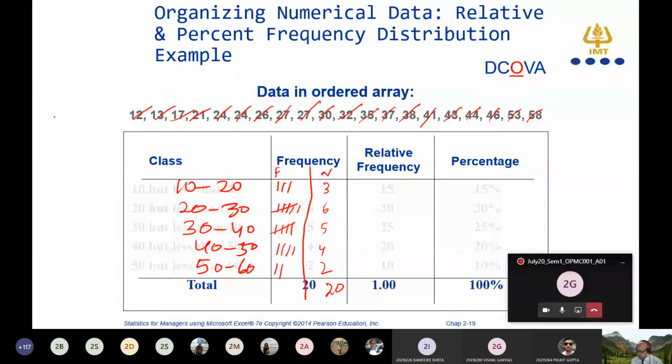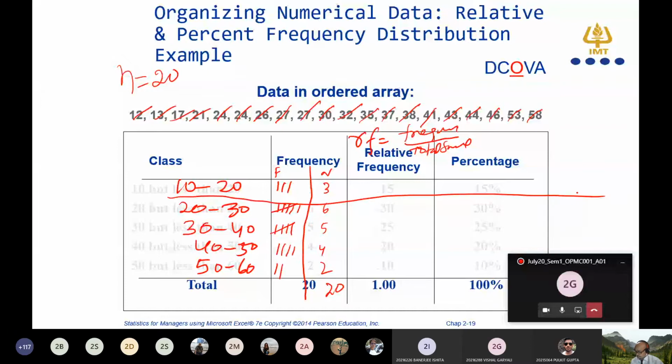The relative frequency is represented by the symbol RF, and relative frequency is the frequency divided by the total sample size. What is the total sample size here? Total sample size is 20. So what is the relative frequency of the first class? Relative frequency of the first class is 3 divided by 20. So how much will it come? 0.15. Am I right?